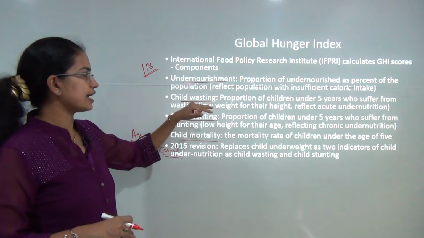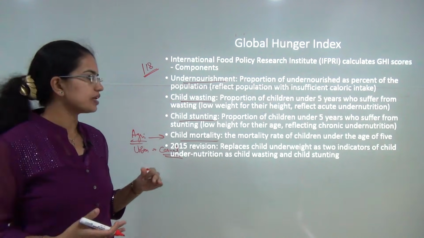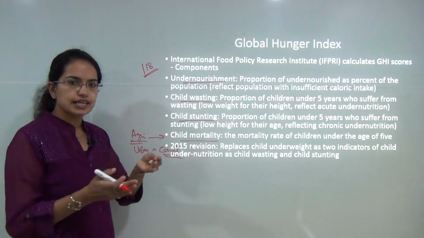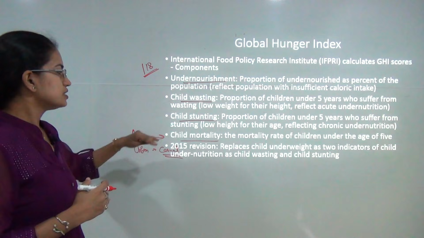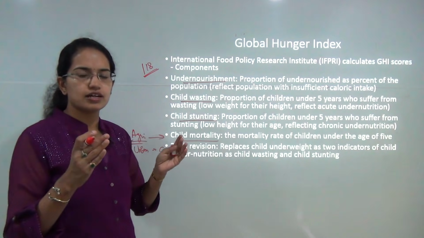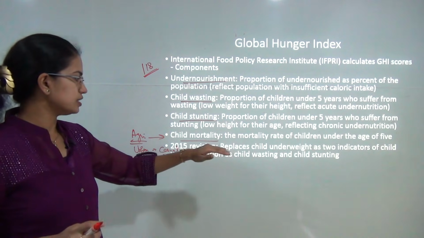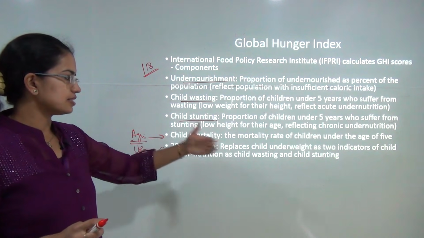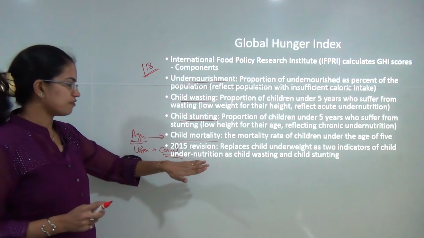The next is child wasting, that is children under the age of 5 years who are less in weight as compared to the normal weight of that range. Child stunting is a kind of lower height, slower growth, again in children below 5 years. And finally, child mortality is the mortality in the age group up to 5.